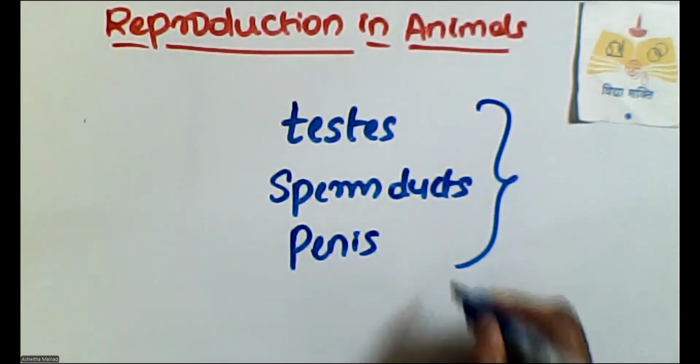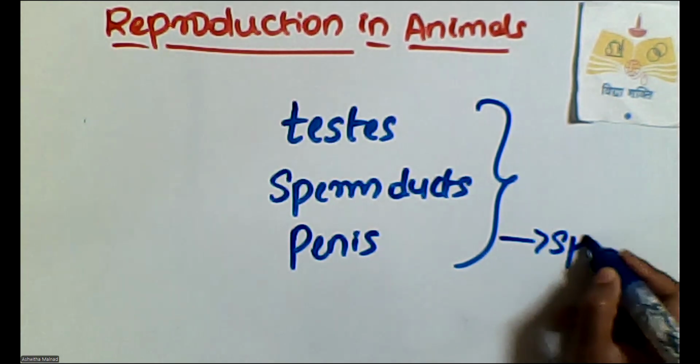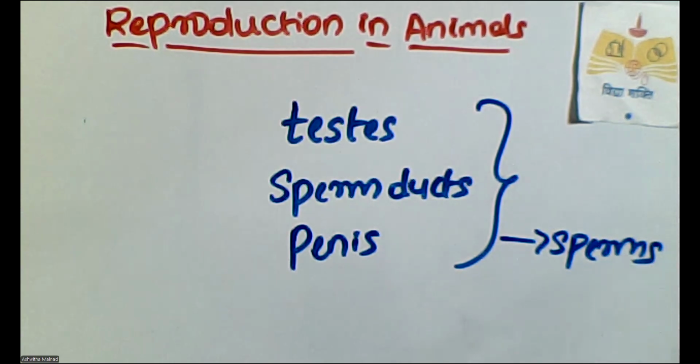So these are the male reproductive organs. Okay. And these produce sperms. Millions of sperms are produced by the testes. Sperms are very small in size, and each has a head, a middle piece, and a tail. Okay. And it appears to be a single cell indeed.